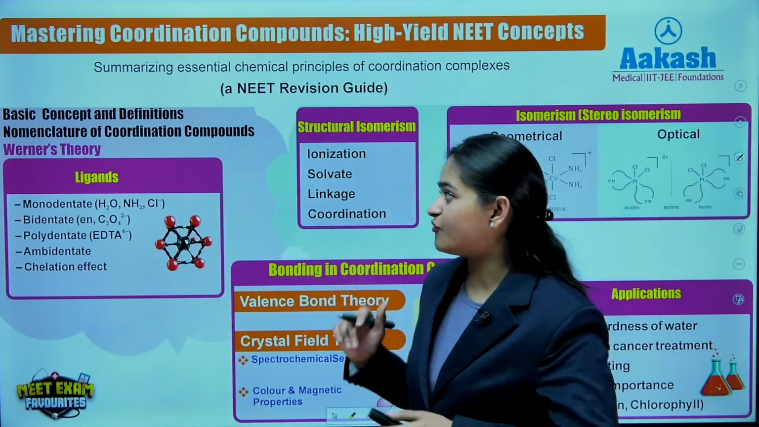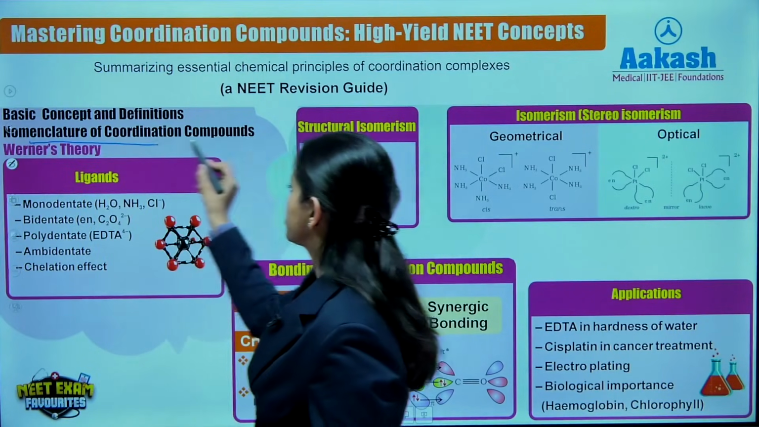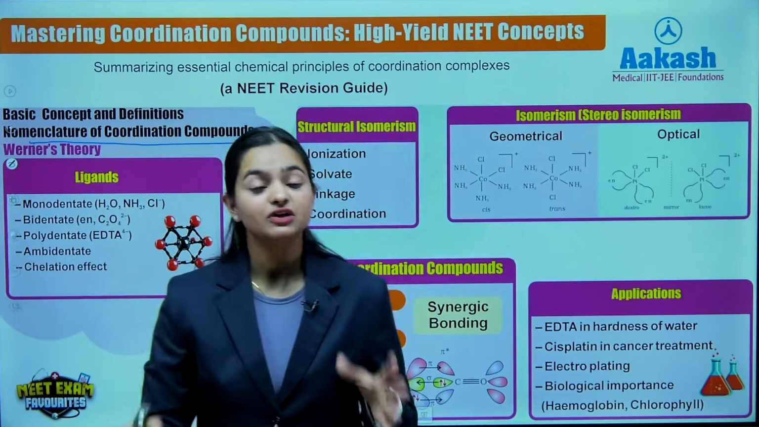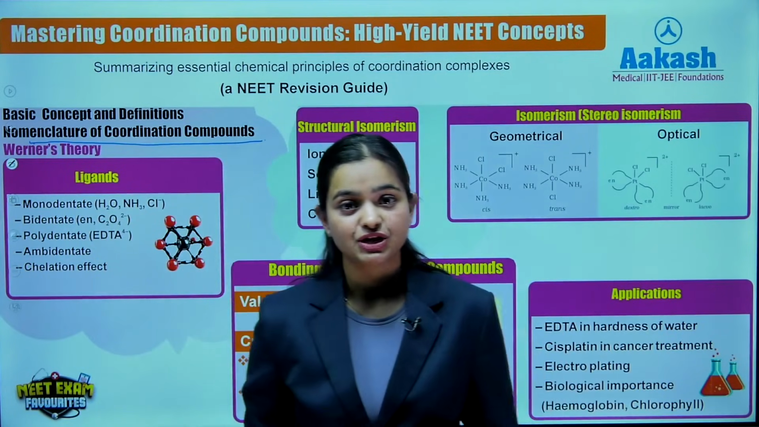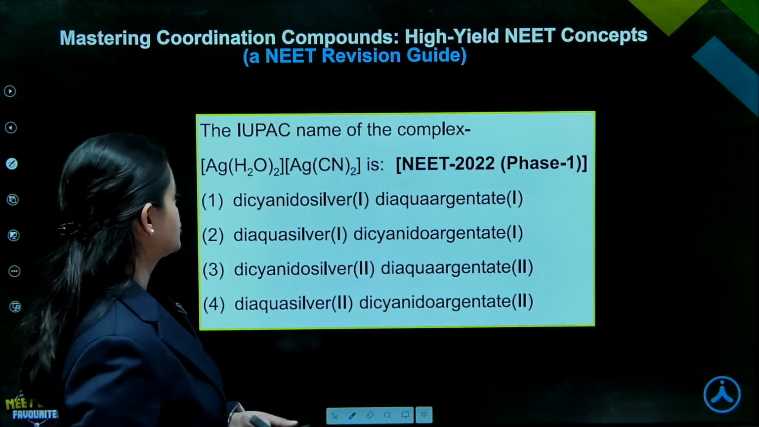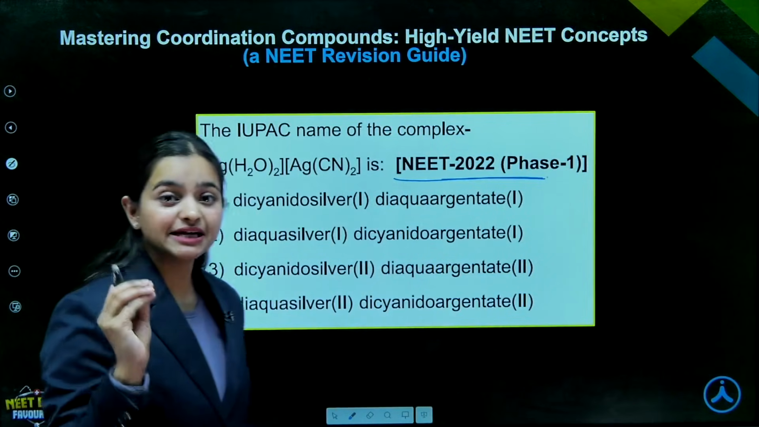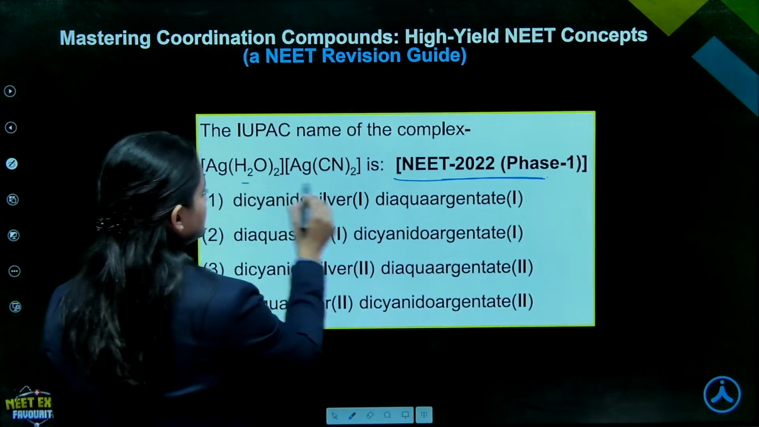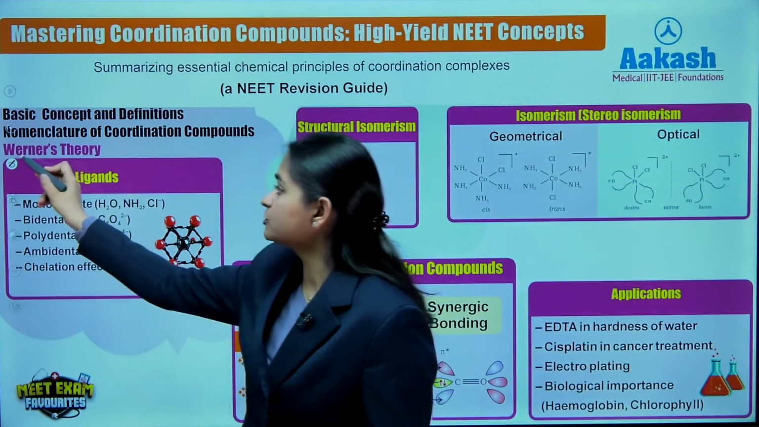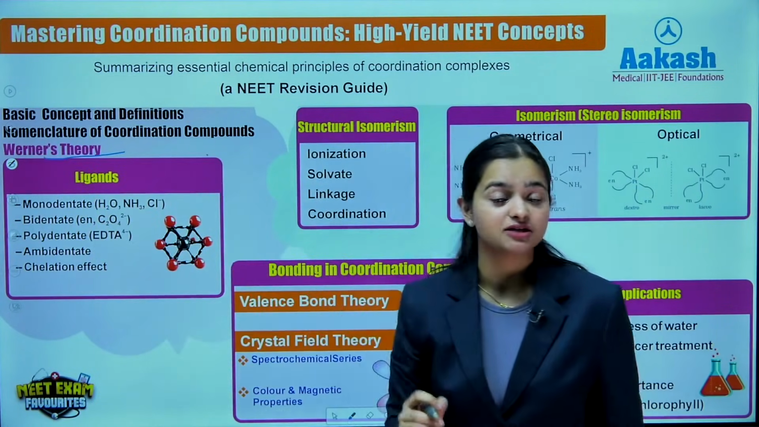So now let's just move forward to a very important topic, that is the nomenclature of coordination compounds, right? Previous year में भी इससे बार-बार question आता है, and let's just discuss the same with the help of a previous year question. So this is NEET 2022 phase 1, which asked the exact nomenclature of a complex. Further moving to the first theory of coordination compounds, that is the Werner's theory, right?